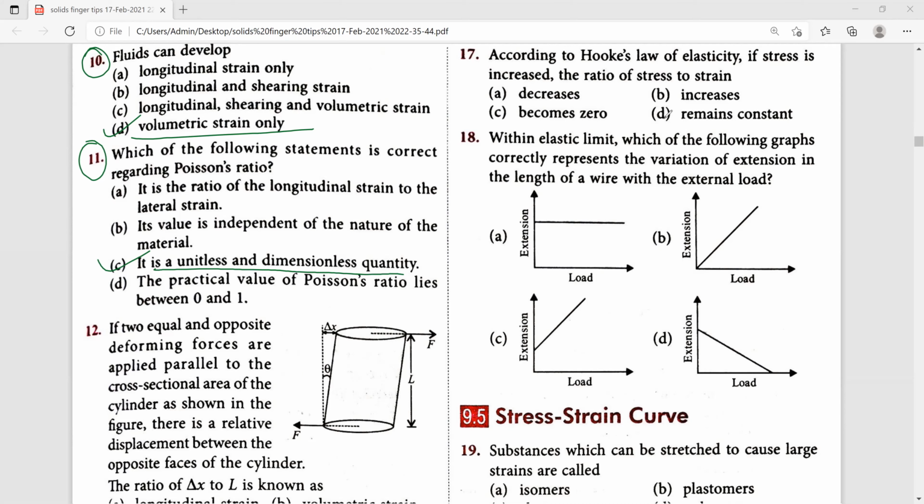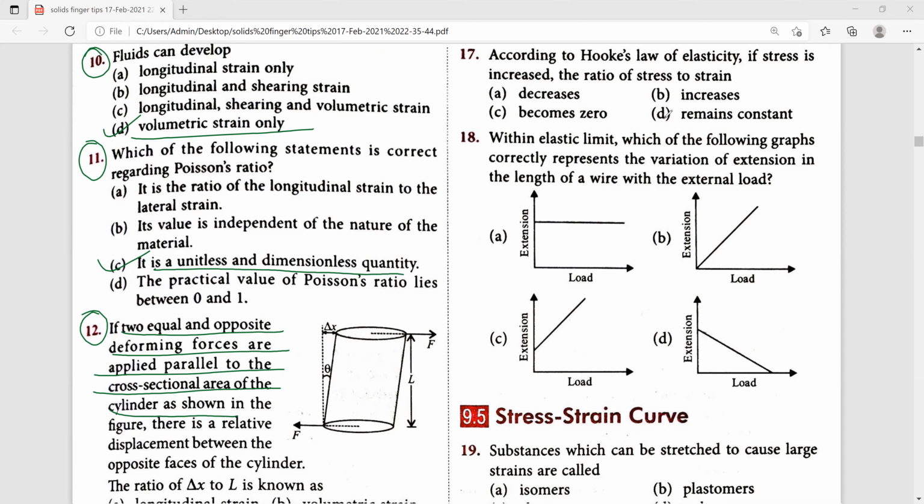Next, 12th one, if two equal and opposite deforming forces are applied parallel to the cross-sectional area, that is already shown in the diagram. So there is a relative displacement between opposite faces of the cylinder.